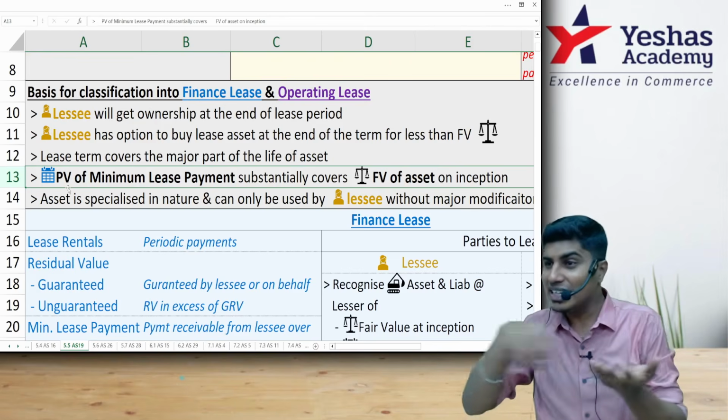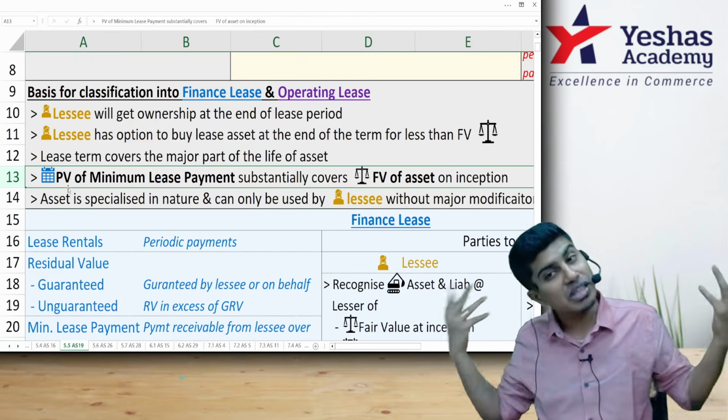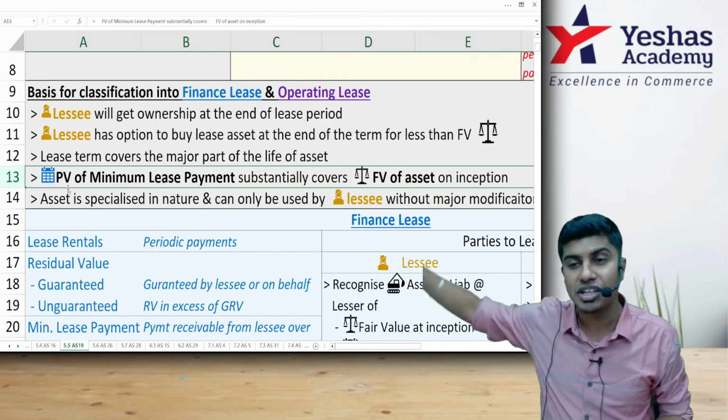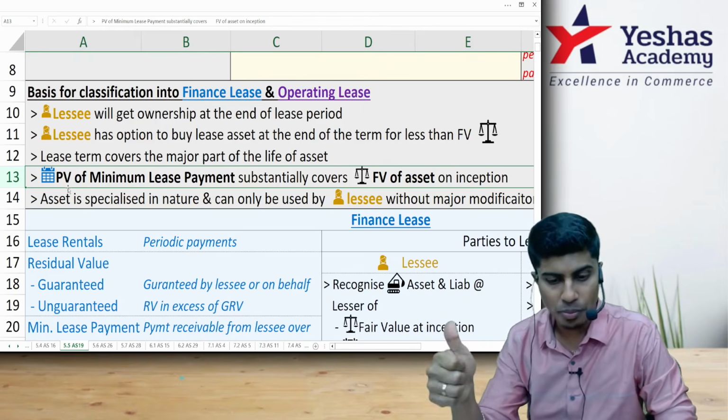You get that? Again, here substantial means there is no definition. 60 can be substantial, sometimes 70 might not be substantial. We'll see all the considerations together. There is no percentage mentioned anywhere in the standard. I hope you people got that.